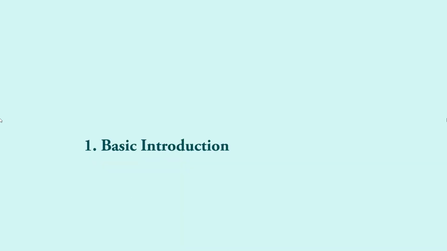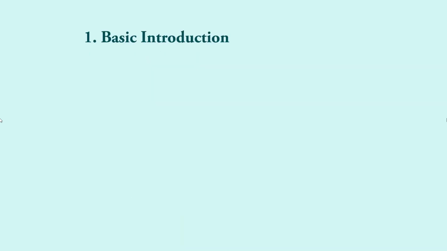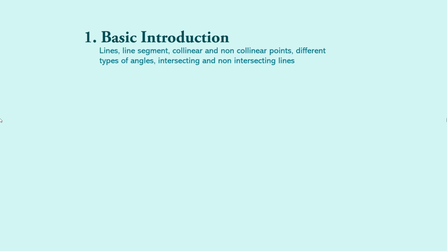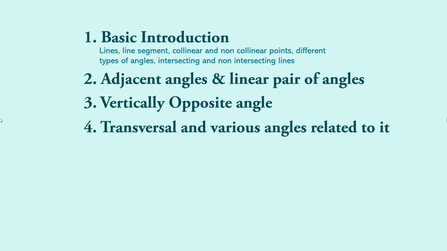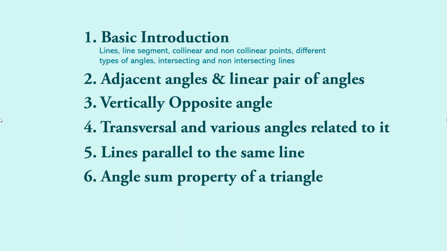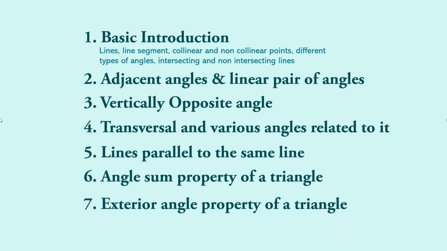We will start with the basic introduction of the chapter. Here we will discuss lines, line segment, collinear and non-collinear points, different types of angles, intersecting and non-intersecting lines. Then we will move on to adjacent angles and linear pair of angles. Third, vertically opposite angles, then transversal and various angles related to transversal, and then lines parallel to the same line. Sixth, we will discuss angles and property of a triangle. Finally, we will end the chapter with the exterior angle property of a triangle. So for now, let's begin with the basic introduction.